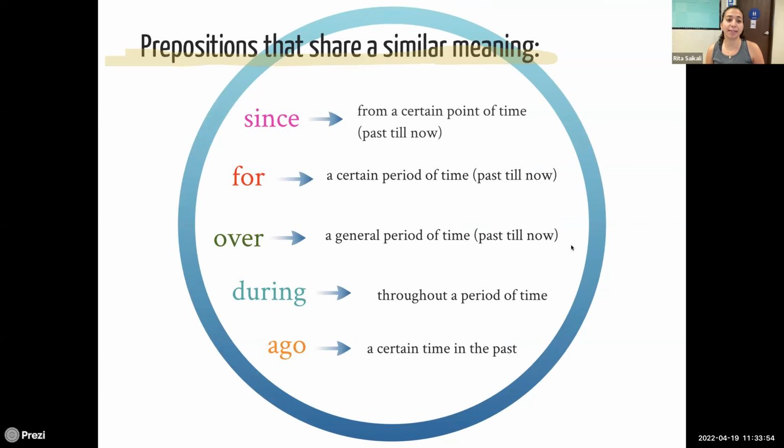All right. And these are some of them that share similar meaning. So since is from a certain point of time, from the past till now. For, over, from the past till now. During, so throughout the period, and ago. So all of these share similar meanings, right? I have been here since the morning, which means from that point until now. He has been here for 3 hours, okay?